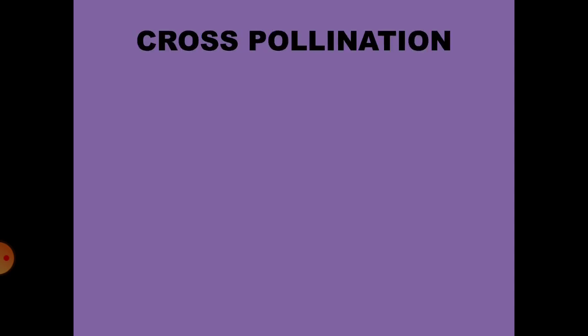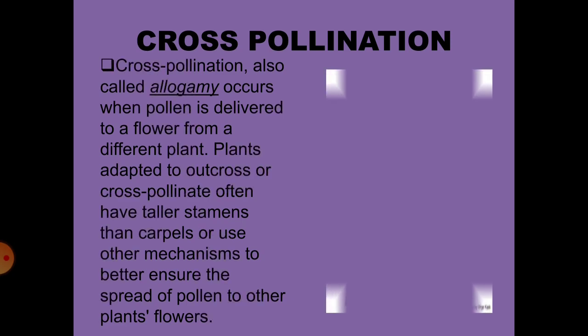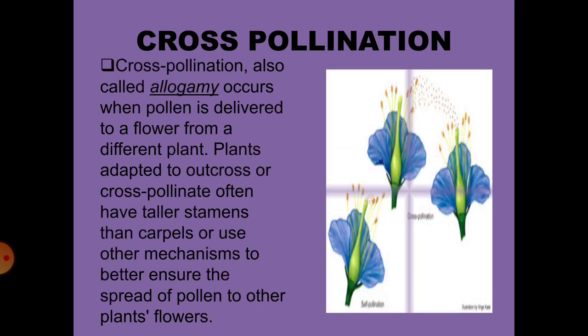This cross-pollination, what does it involve? Two different flowers. So this one you refer to as allogamy. Here in cross-pollination, the pollen is delivered to a flower from a different plant. The plants are adapted to outcross. So they pollinate.